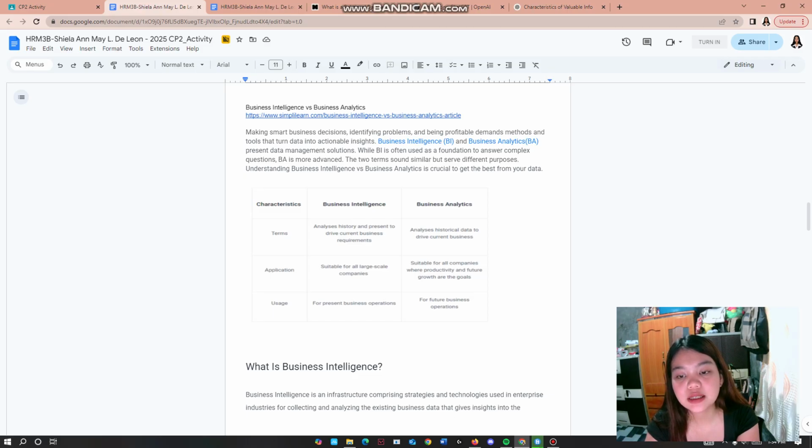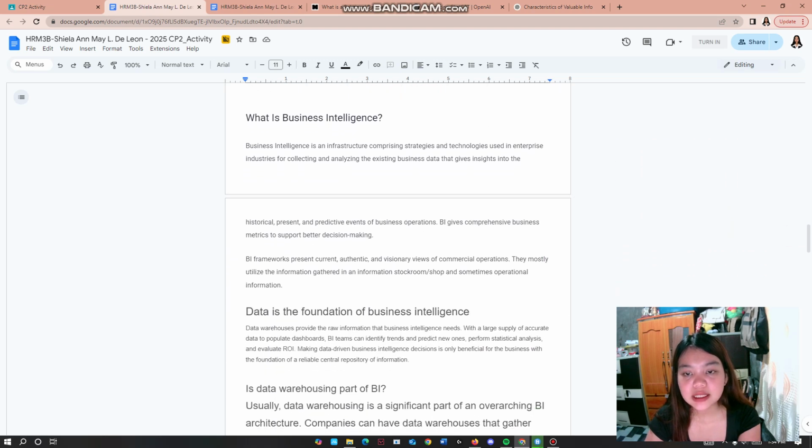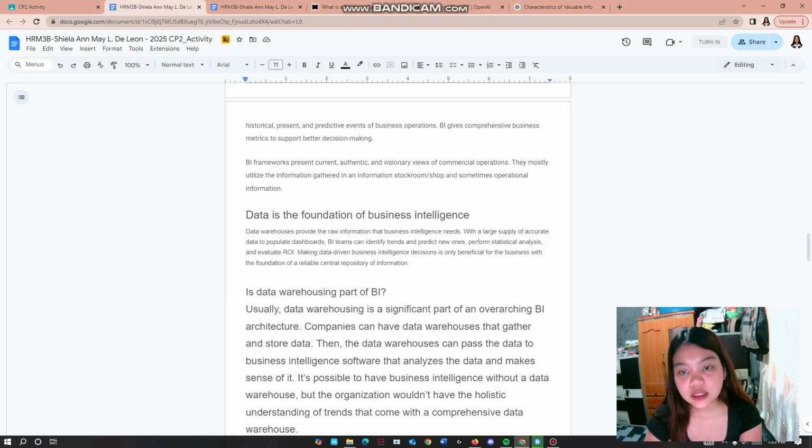Understanding business intelligence and business analytics is crucial to get the best from your data. What is business intelligence? Business intelligence is an infrastructure comprising strategies and technologies used in industries for collecting and analyzing existing business data that gives insights into the historical, present, and predictive events of business operations. Business intelligence gives comprehensive business metrics to support better decision making.